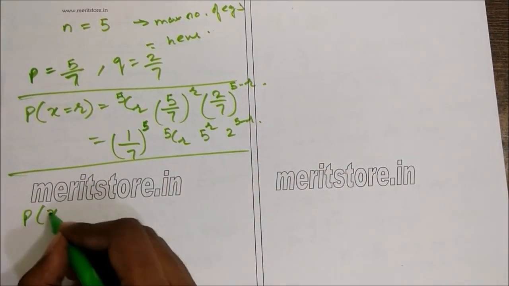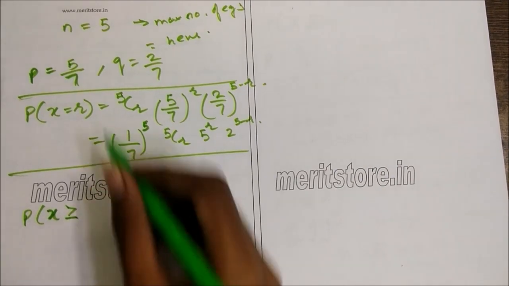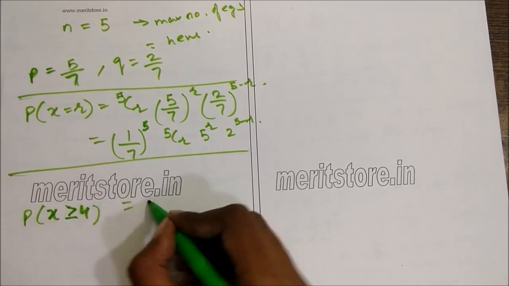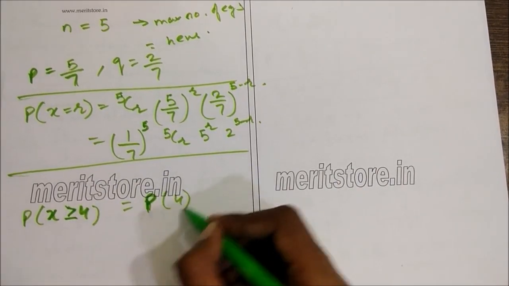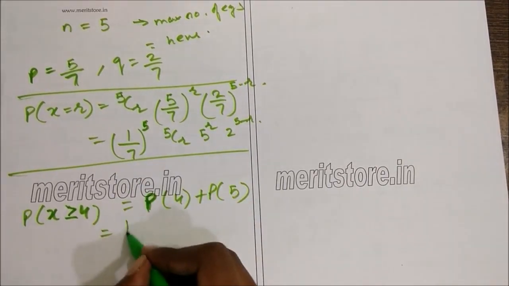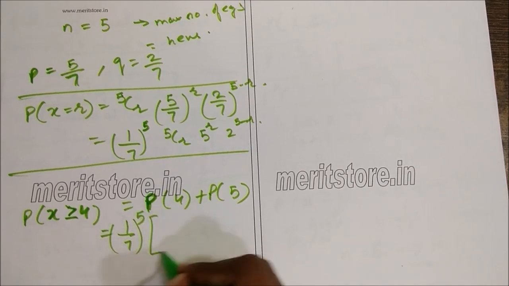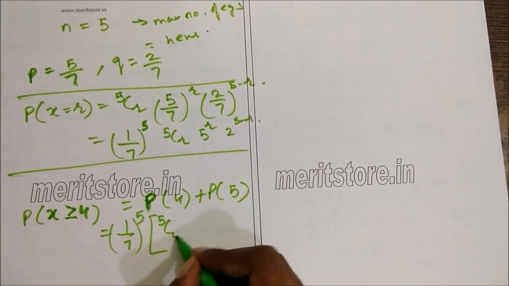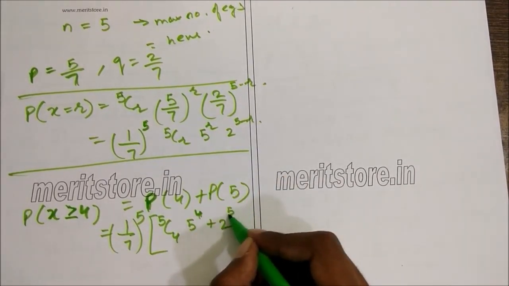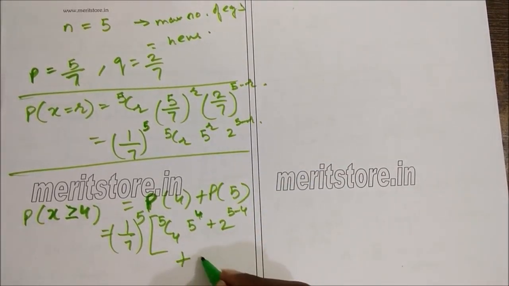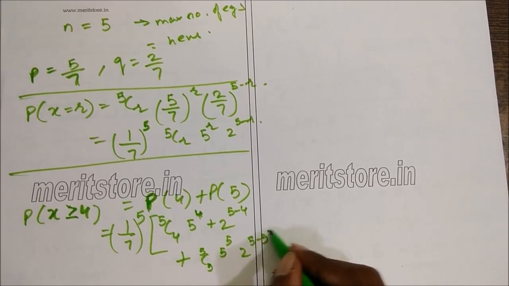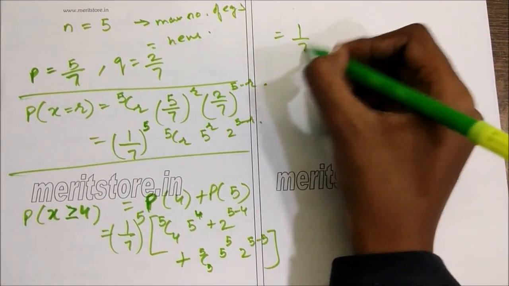So we get the probability that the farmer gets at least 4 eggs is P of X greater than or equal to 4, which is the same as the probability of getting 4 eggs plus the probability of getting 5 eggs. So we take 1 by 7 raised to 5 common. For R equals 4, we have 5C4, 5 raised to 4, 2 raised to 5 minus 4, plus for R equals 5, 5C5, 5 raised to 5, 2 raised to 5 minus 5. So this is 1 by 7 raised to 5,